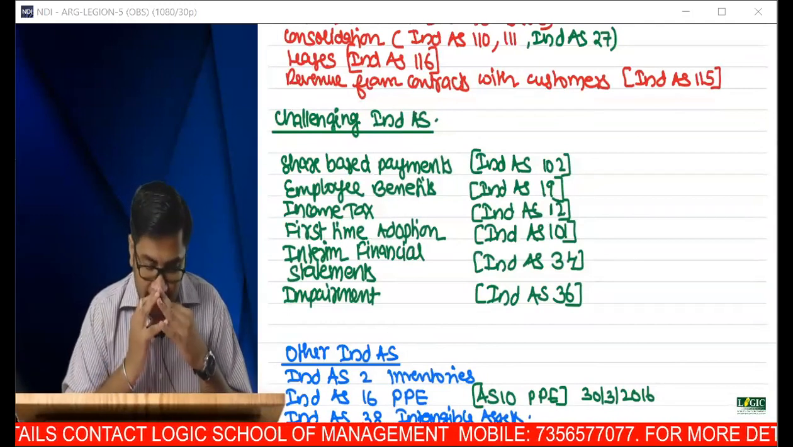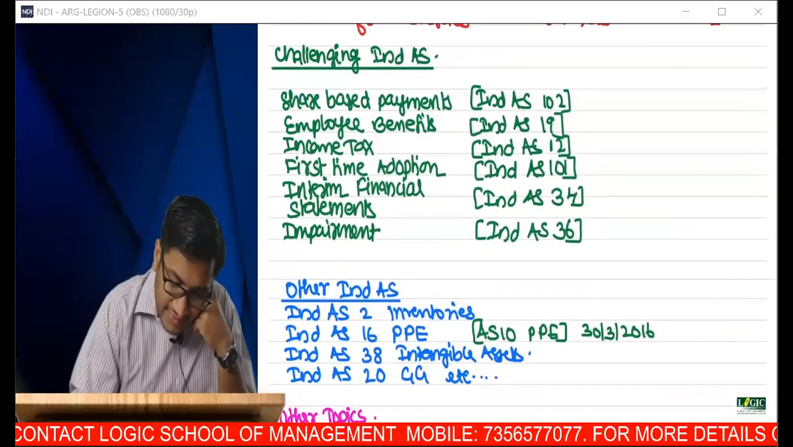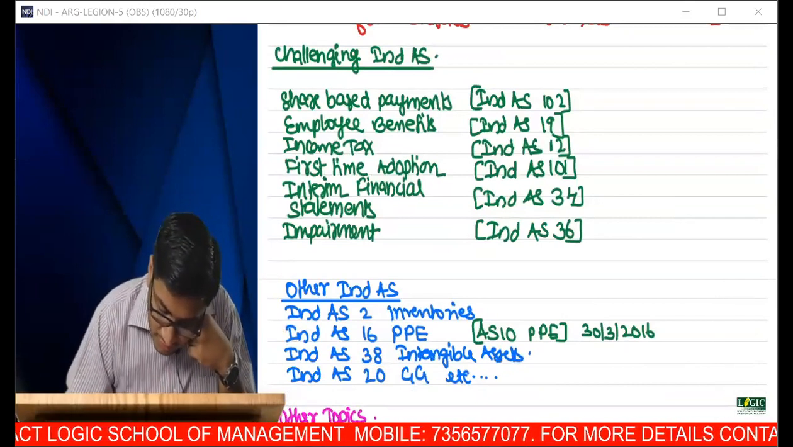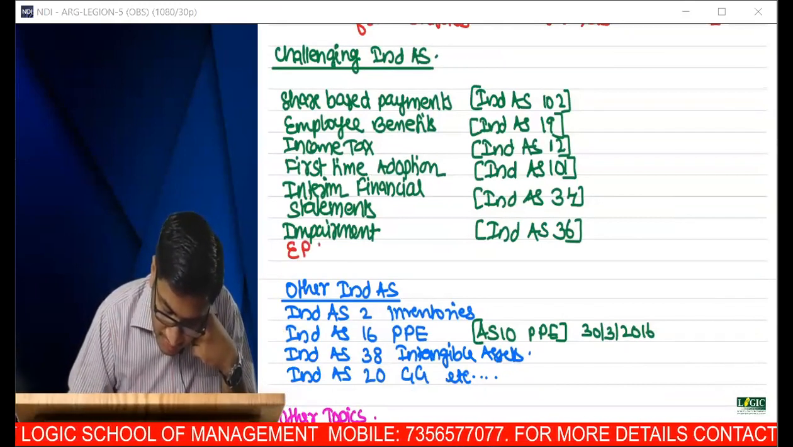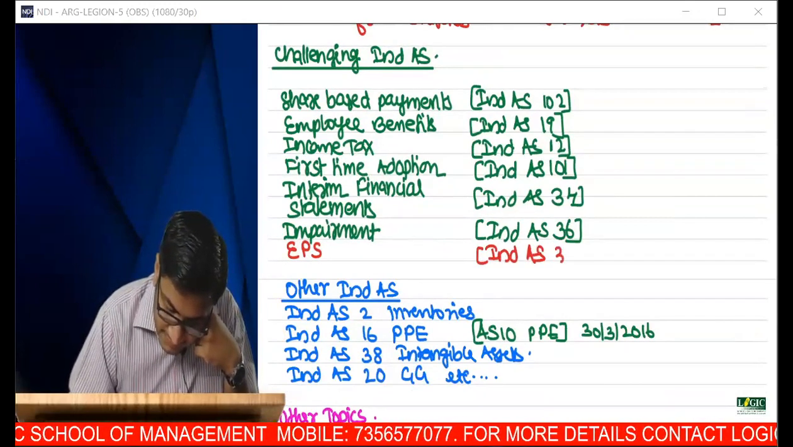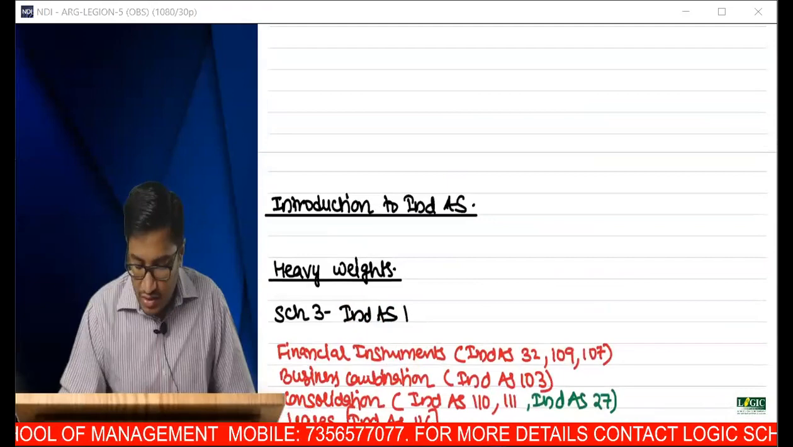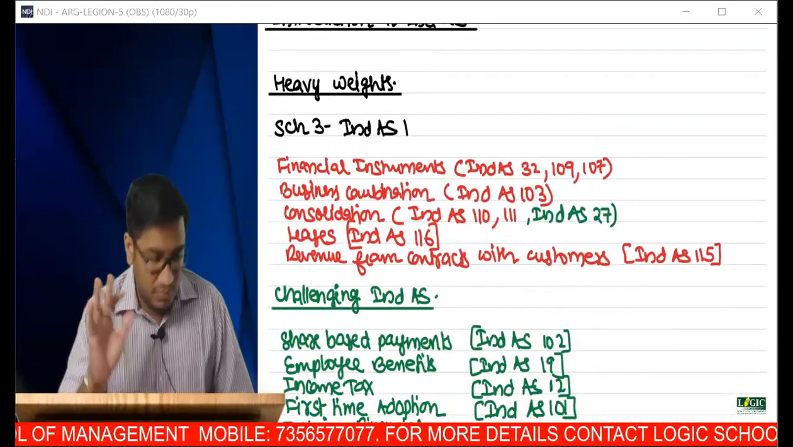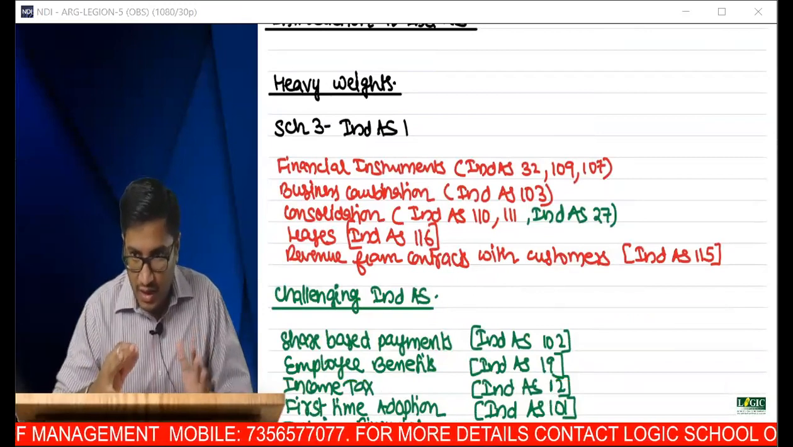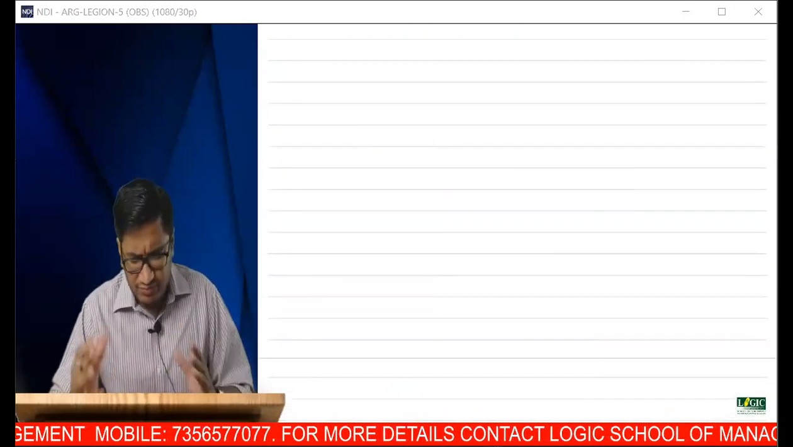One Ind AS which I forgot to write in this list, inside the challenging Ind AS, is earnings per share, that is Ind AS 33. So these are the topics that we should be learning. These are the areas that we have to learn in our entire course of lecturing.